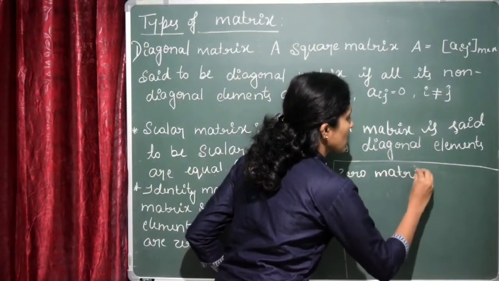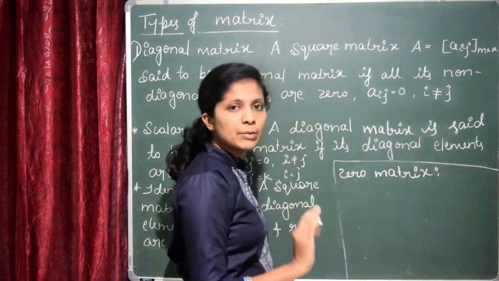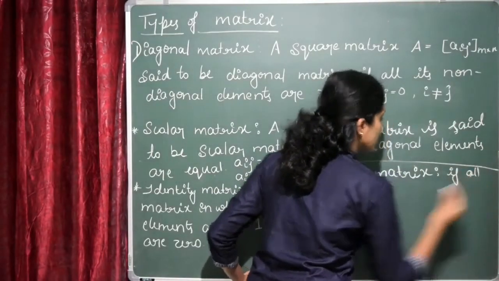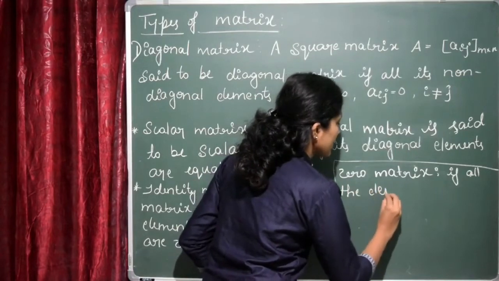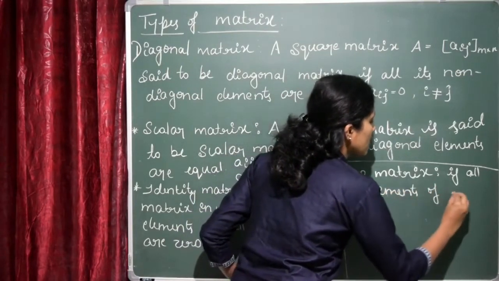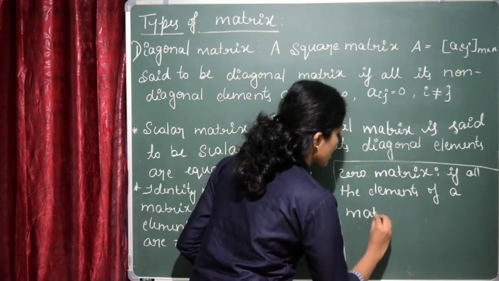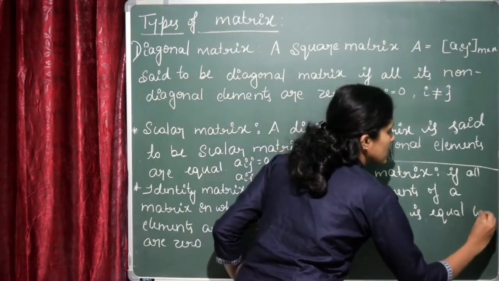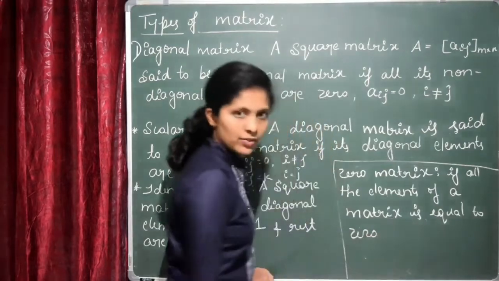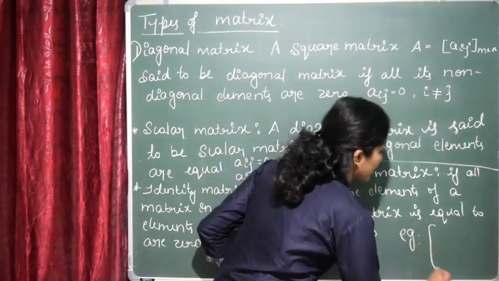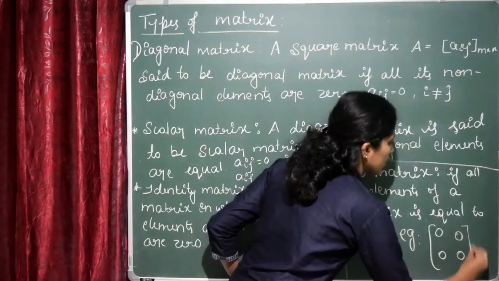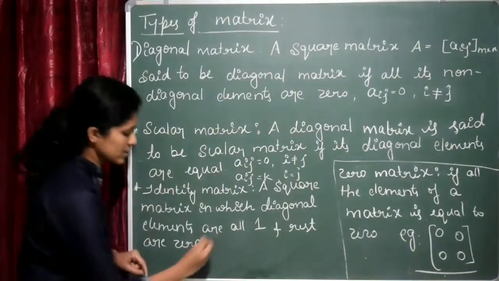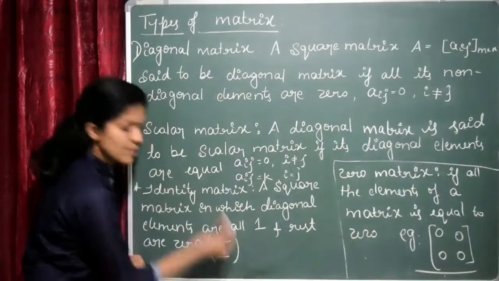Next one more is there, the zero matrix. The name itself says what a zero matrix is. If all the elements of a matrix are equal to 0, then it is called the zero matrix. Example, any zero matrix: 0, 0, 0 and 0. All the elements are equal to 0, so it is called the zero matrix. And one more thing, the identity matrix is represented by the letter I. This is the representation.